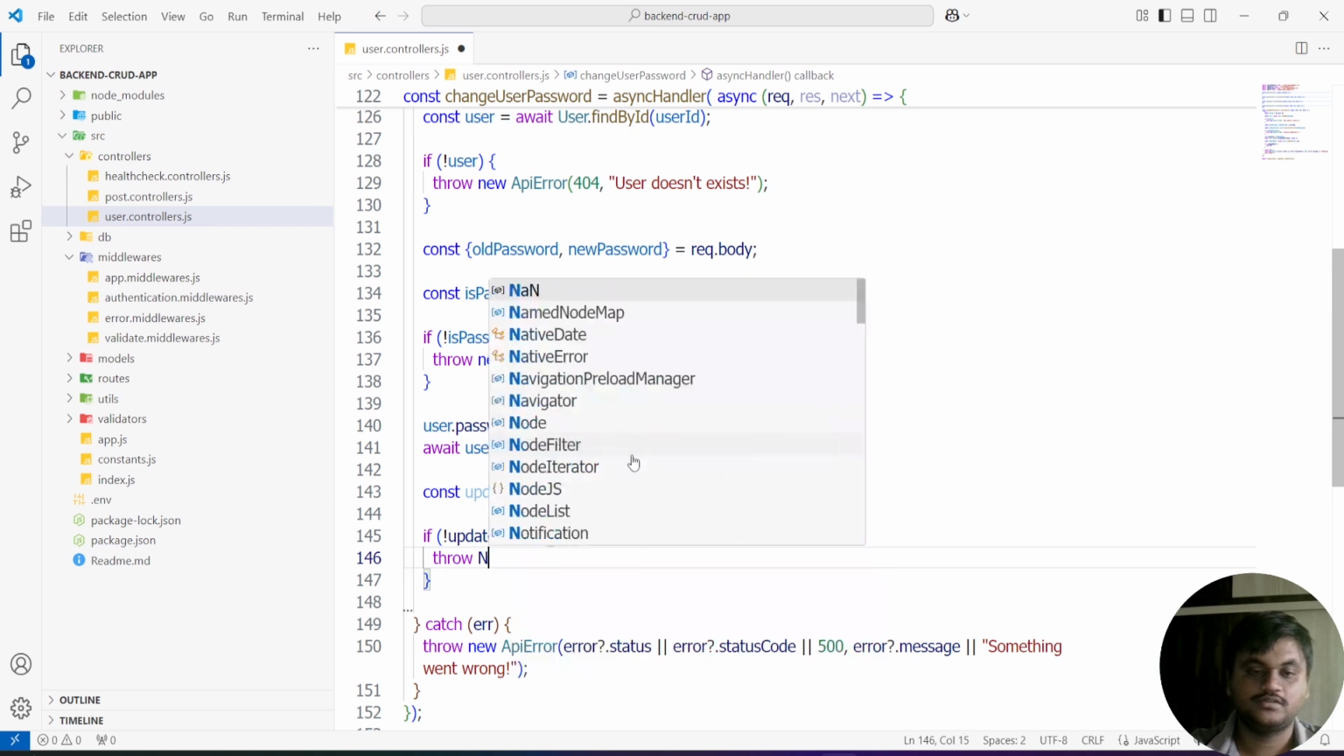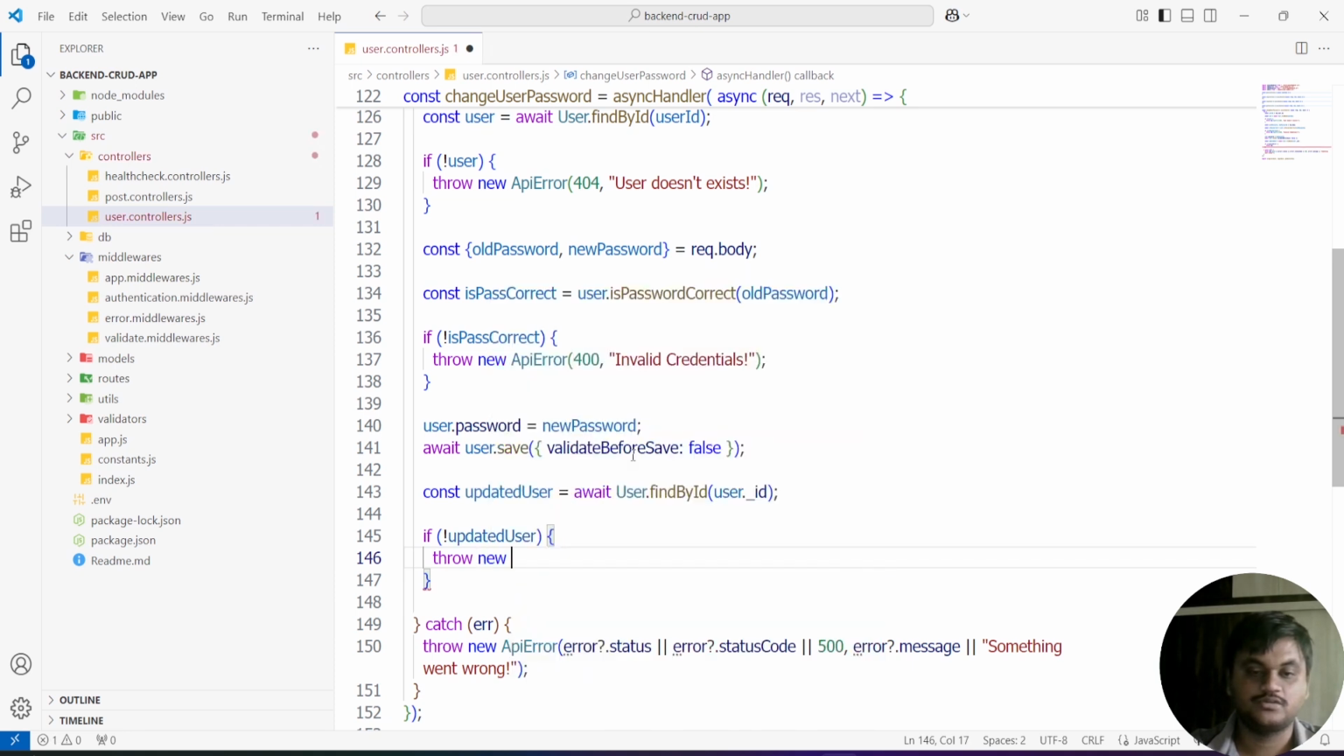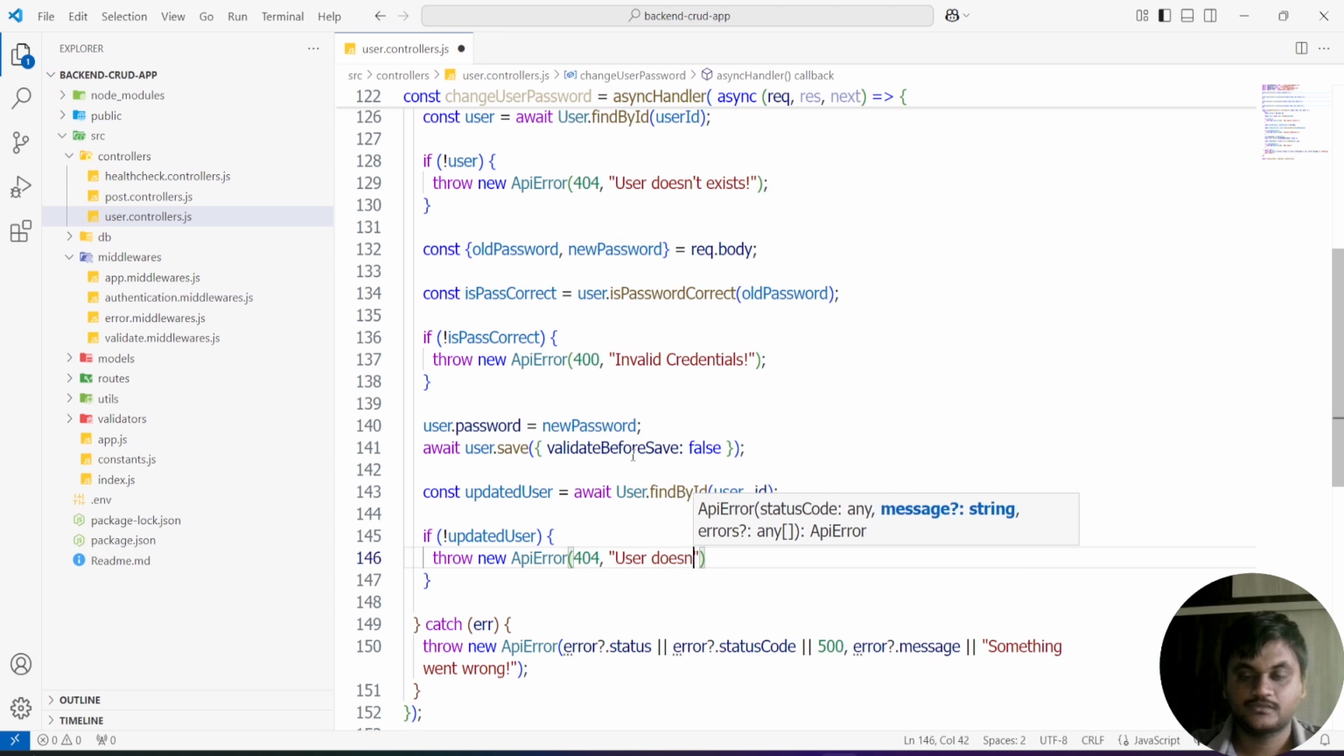If you did not get the updated user, I'm going to throw an error again: ApiError of 404, "User does not exist".